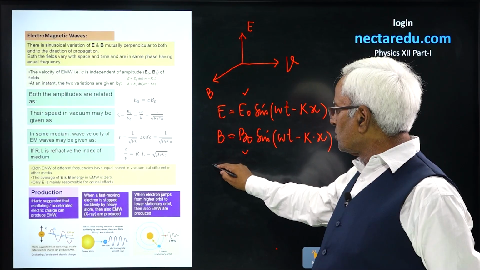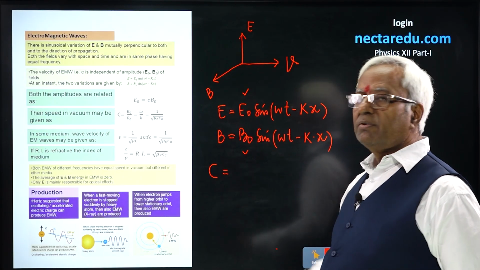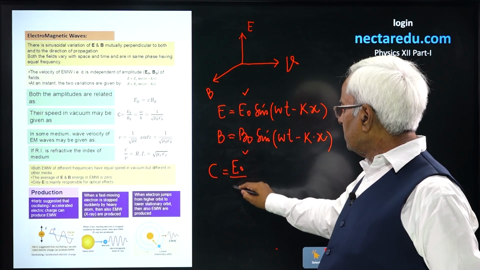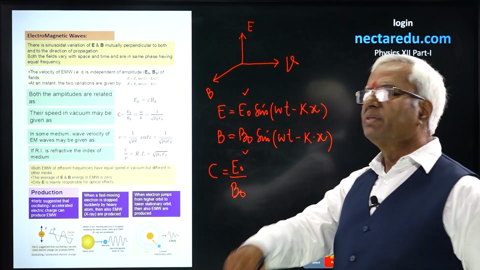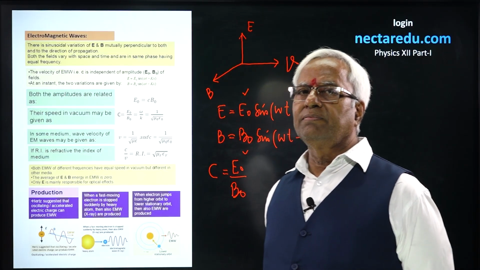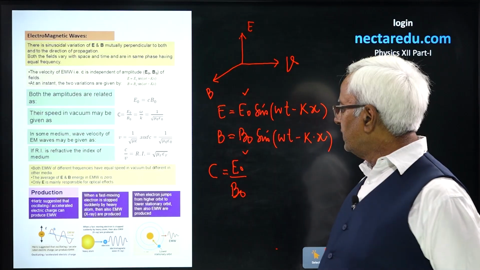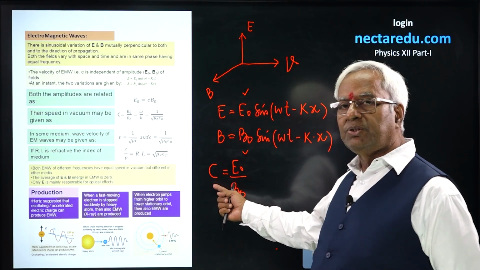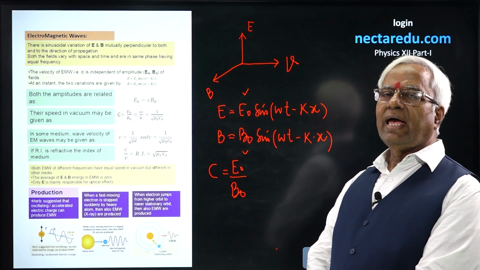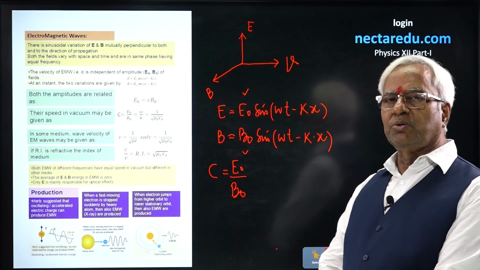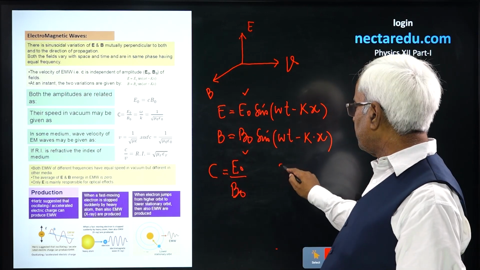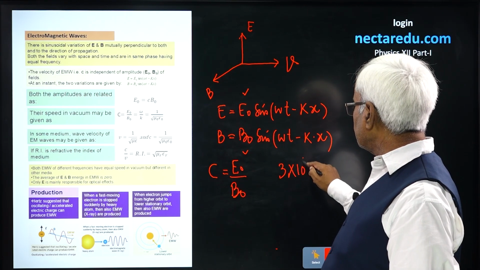You see, the velocity of these waves in free space is given by the ratio E naught over B naught. But at the same time, it's very important to say that the value of C is independent of the amplitudes. Actually, it depends on the ratio. Their ratio will always be equal to C, that is 3 into 10 to the power 8 meter per second.